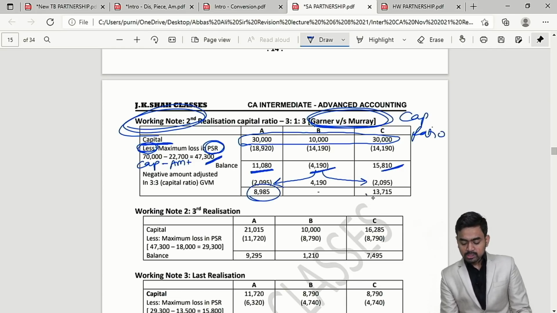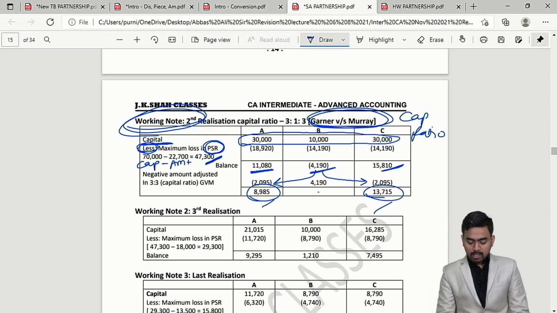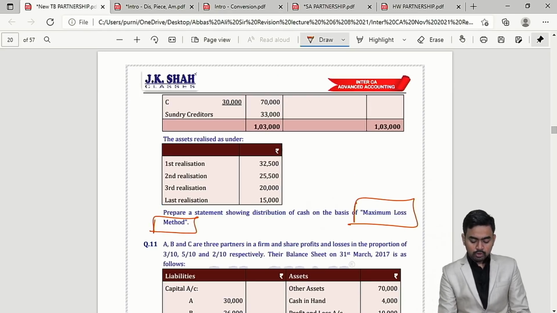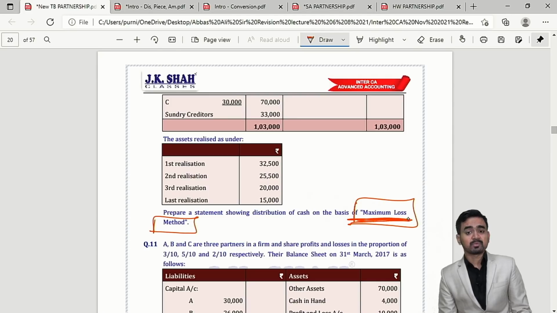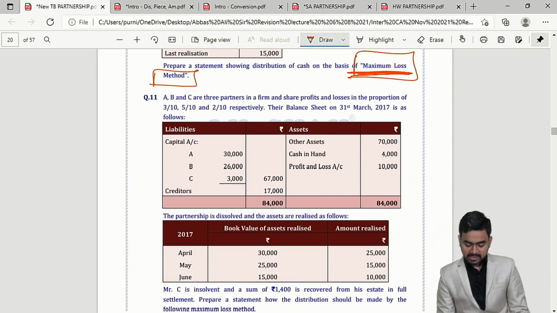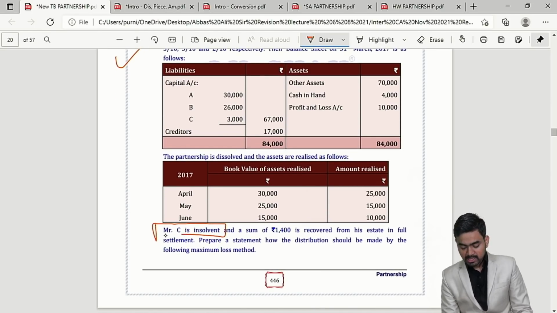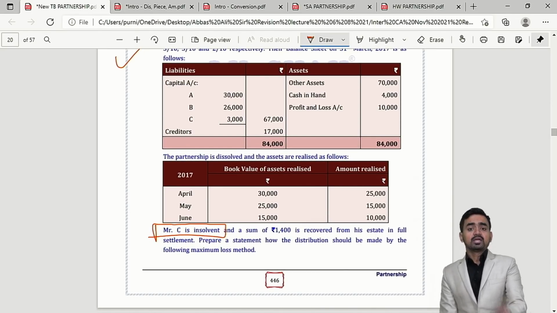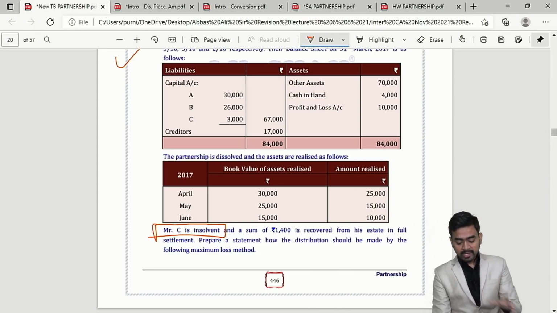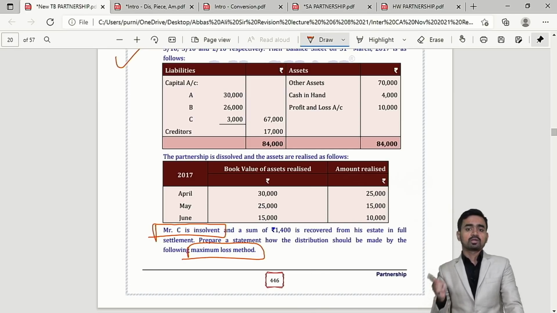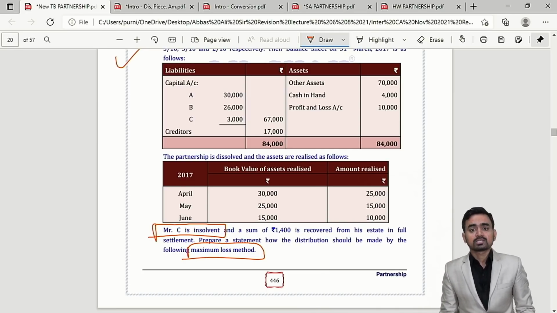Finally, you will find positive balance. This amount you will pay to A and C. Clear? This working you can see from your solution. So question number 10 is just important because we are explaining the maximum loss, else it is simple. Question number 11, the important point is Mr. C is insolvent. Mr. C is insolvent and you are following maximum loss method. So if clear instruction is given, then only please follow maximum loss method.